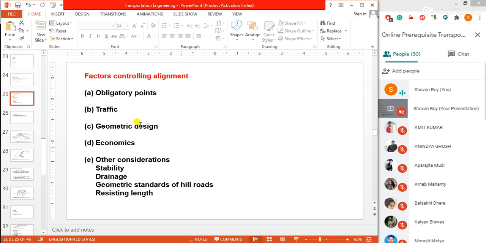It is just a factor controlling alignment. Geometric design factors such as gradient, radius of curve, and sight distance also would govern the final alignment of the highway. Obviously, radius of curve and sight distance we will discuss broadly after one and two classes. We will start the geometric design.